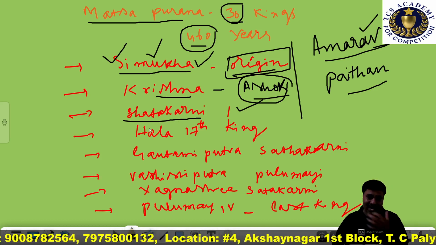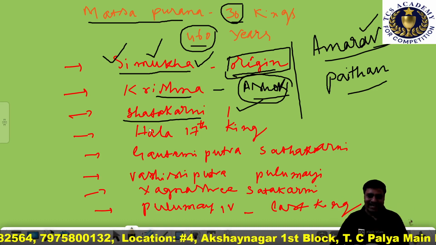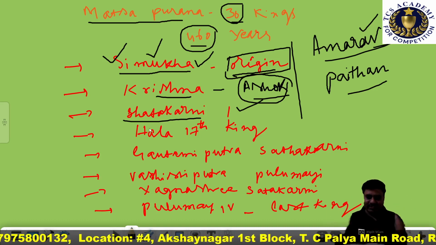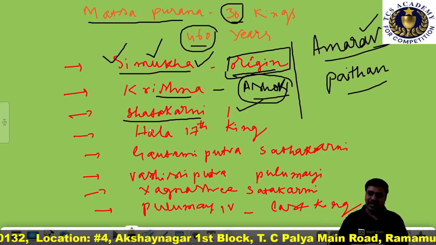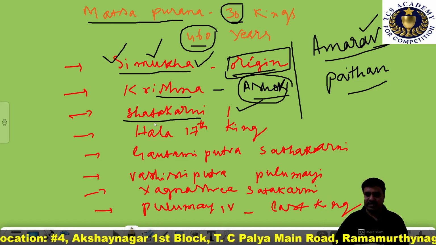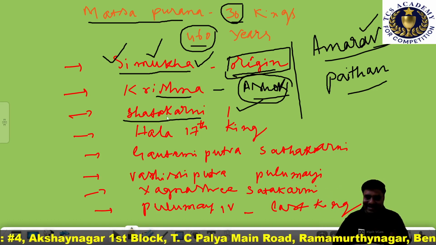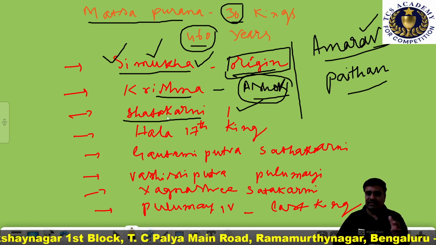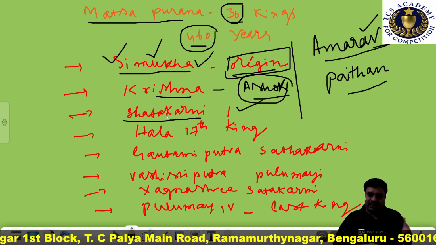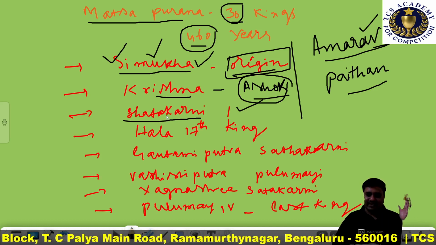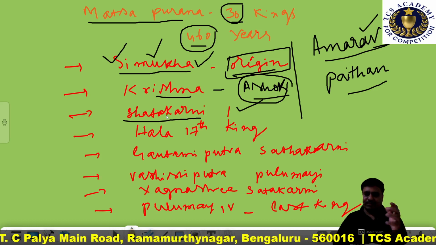He annexed the Godavari valley and assumed the title Lord of Dakshinapata. The Godavari valley was captured by Satakarni first, and thus he assumed the title Lord of Dakshinapata.